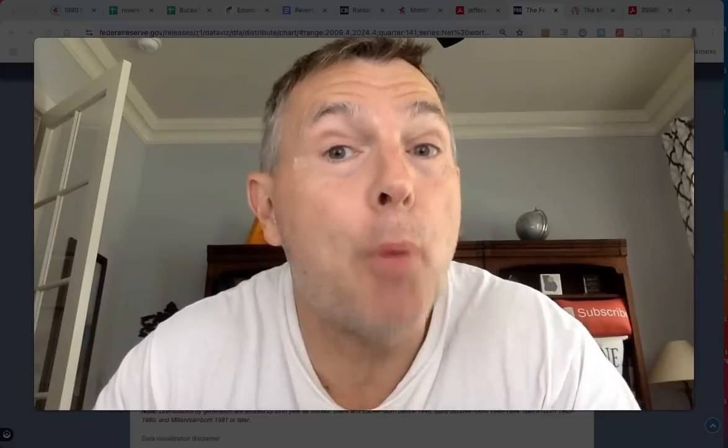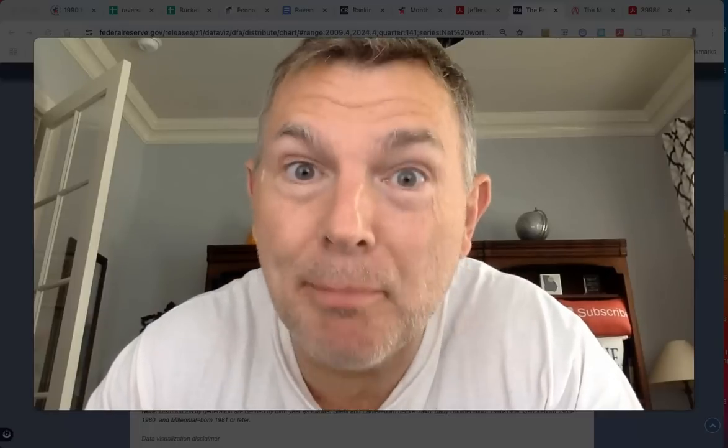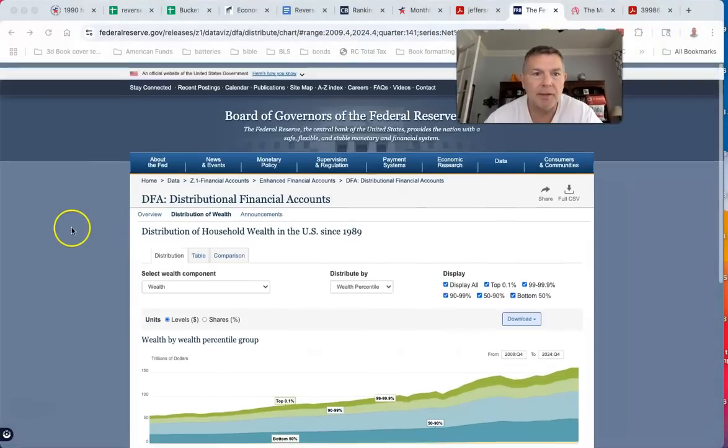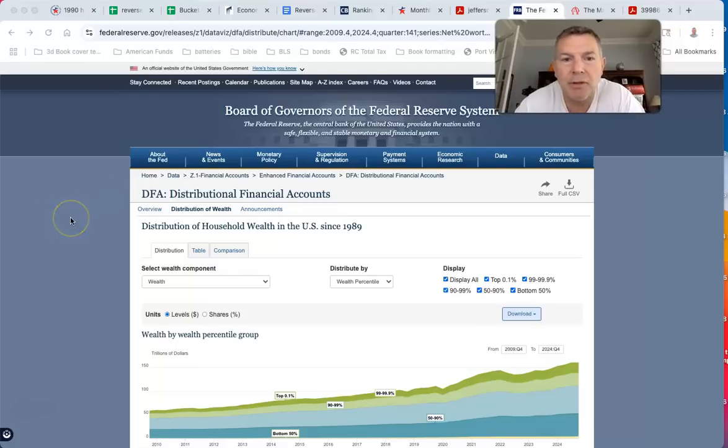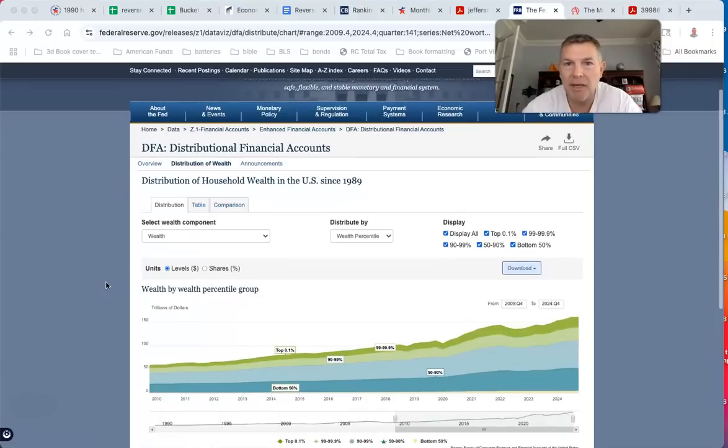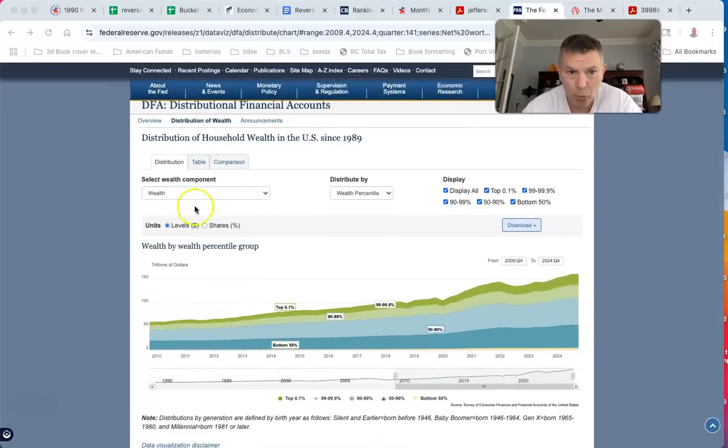How much wealth do you need to be in the top 0.1%? Not just 1%, not just 10%, 0.1%. So this is pretty interesting. Just came out from the Board of Governors, Federal Reserve Board: Distribution of financial accounts, distribution of household wealth since 1989, update for 2024. I don't know why I love this stuff, but I do. I'm weird like that. Anyway, so you can see the wealth right here.